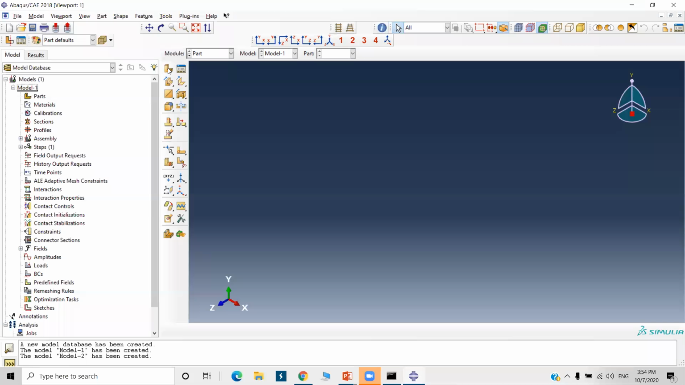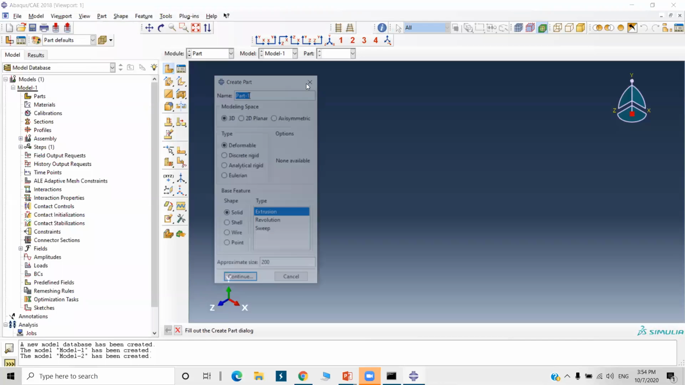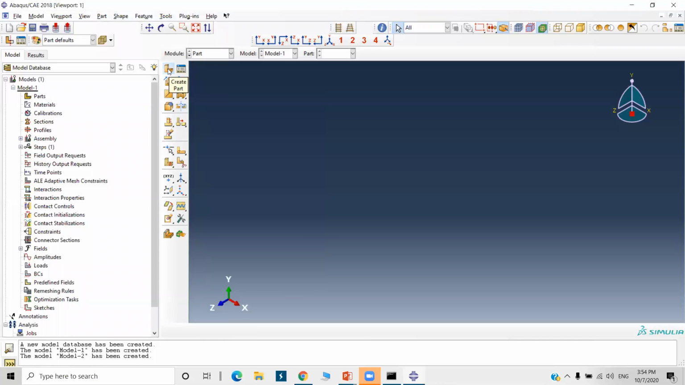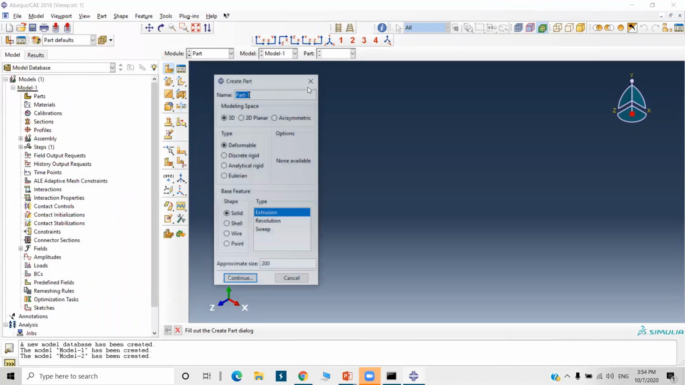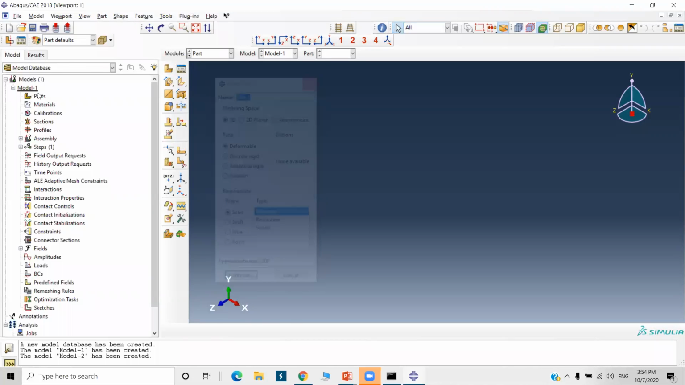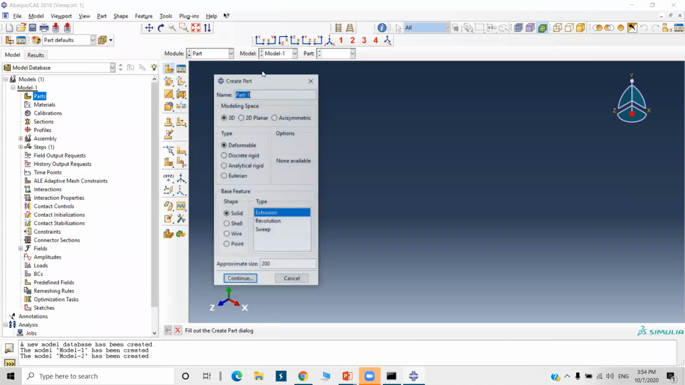Okay, so click on this icon, the create part icon is there. So there are different options. In the main menu you can go to Part and Create here. Click on Create. Okay, so it will open this window. You can directly click on the create part icon here. It will open this window. Again, in the model tree, you can double click on the parts. Again, it will open the window. So there are multiple options.